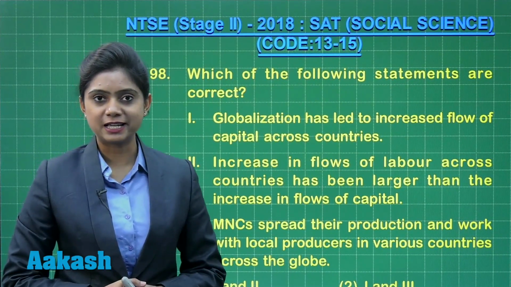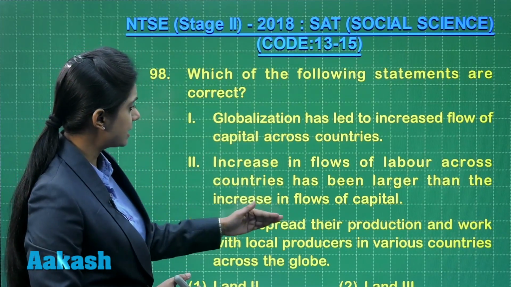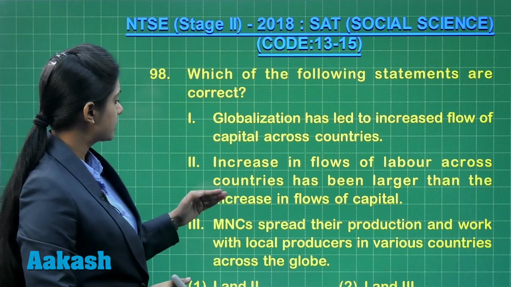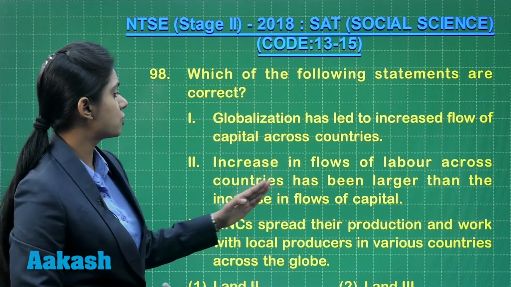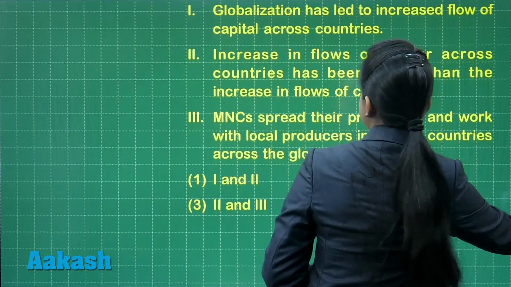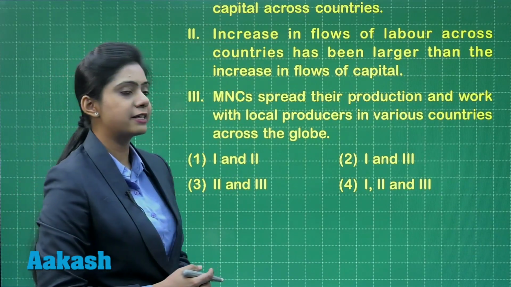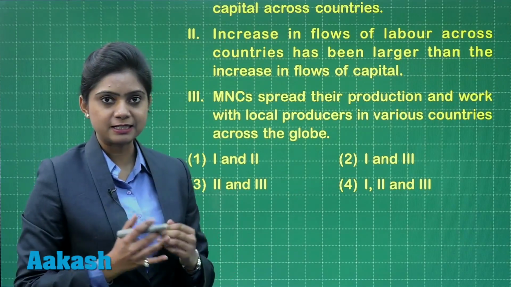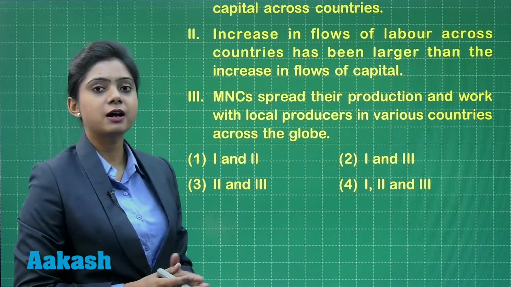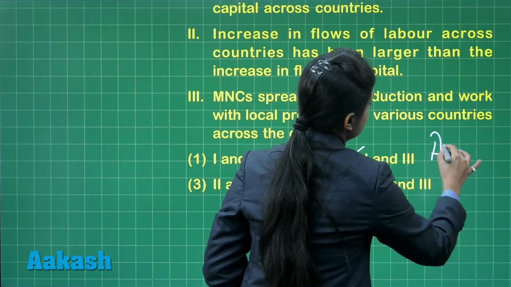Now let's begin question number 98. Which of the following statements are correct? Now let's analyze the statements. Globalization has led to increased flow of capital across countries. The next statement says increase in flows of labor across countries has been larger than the increase in flows of capital. The third statement says MNCs spread their production and work with local producers in various countries across the globe. So when we analyze these statements, clearly statements number 1 and 3 are the correct statements. So the answer would be option number 2.